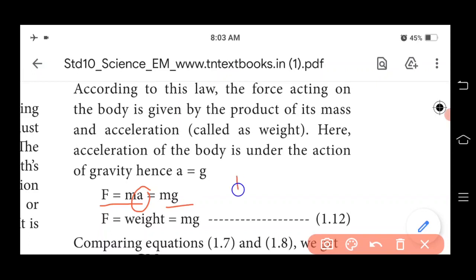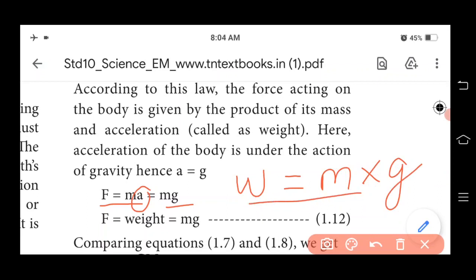Simply W equal to m into g. So this is an important one mark question. In that one mark question they used to ask to calculate the weight of the object on the moon or earth or some other place. So you are going to use this formula W equal to m into g.